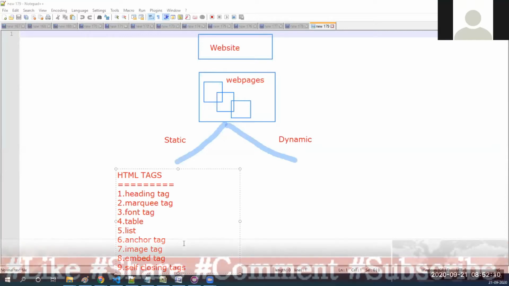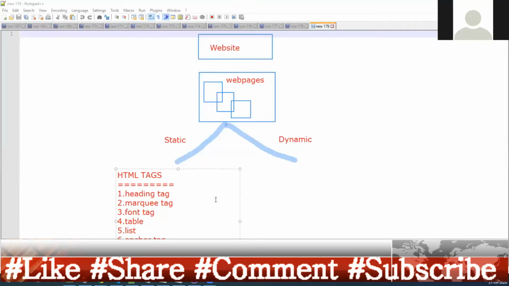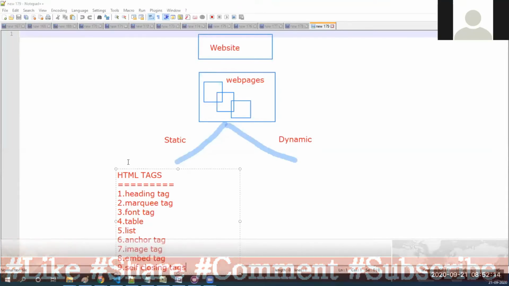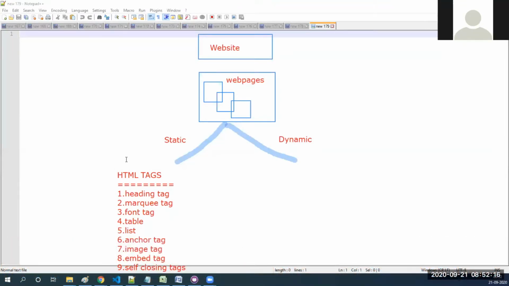So when you know about these tags, it is very easy to develop any static website, any static web page. And if you want to develop one kind of interactive website, interactive web page, then we should learn HTML form tags.